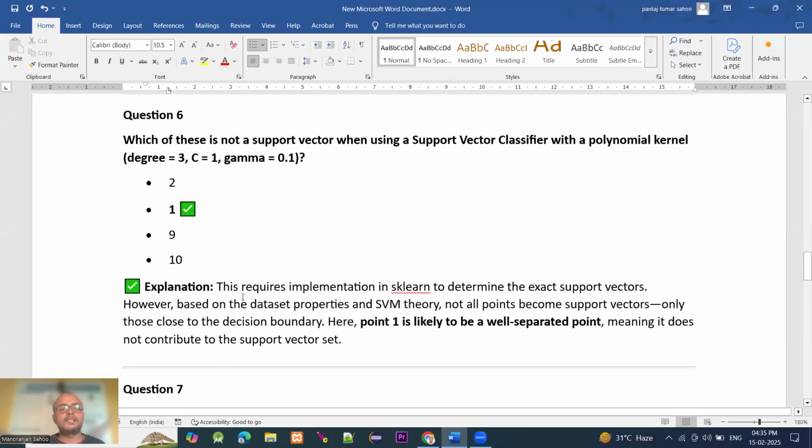The explanation is here. This requires an implementation in sklearn to determine the exact support vectors. However, based on the dataset properties and SVM theory, not all the points become support vectors, only those close to the decision boundary. Here, point 1 is likely a well separated point, meaning it does not contribute to the support vector set.